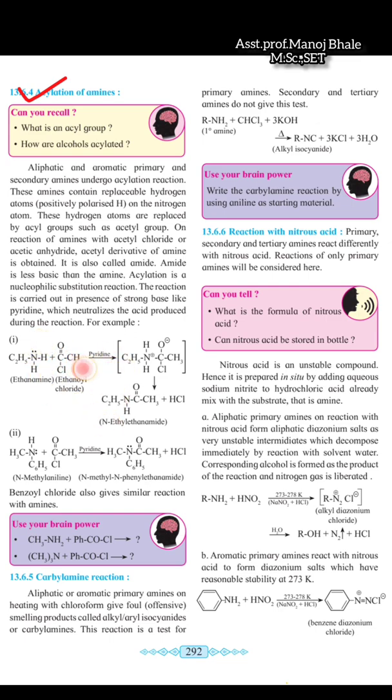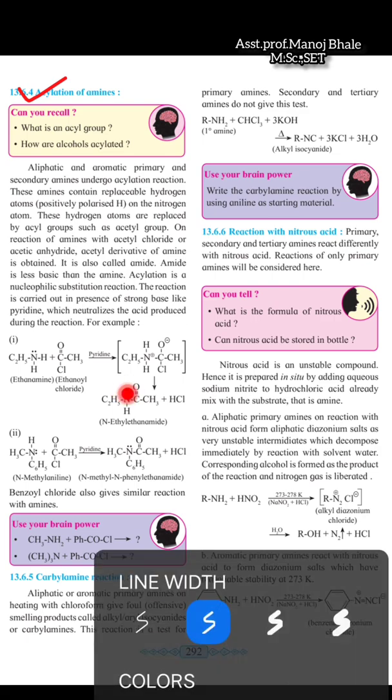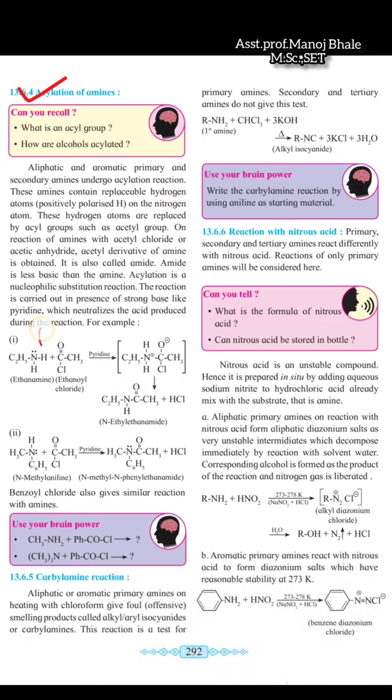So the lone pair attacks this carbon. In this structure you can observe that the lone pair attacks this carbon, and there is removal of the chlorine. First there is formation of the bond. So the double bond in between this carbon and oxygen, this bond breaks and is converted into a single bond. The negative charge occurs on this oxygen.